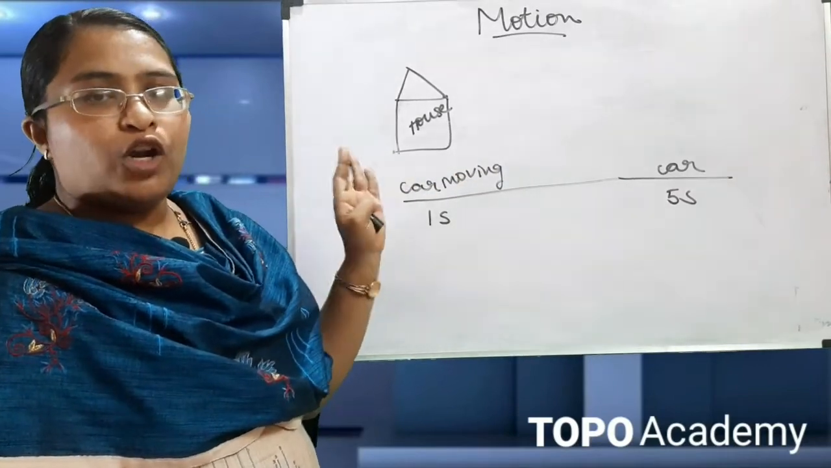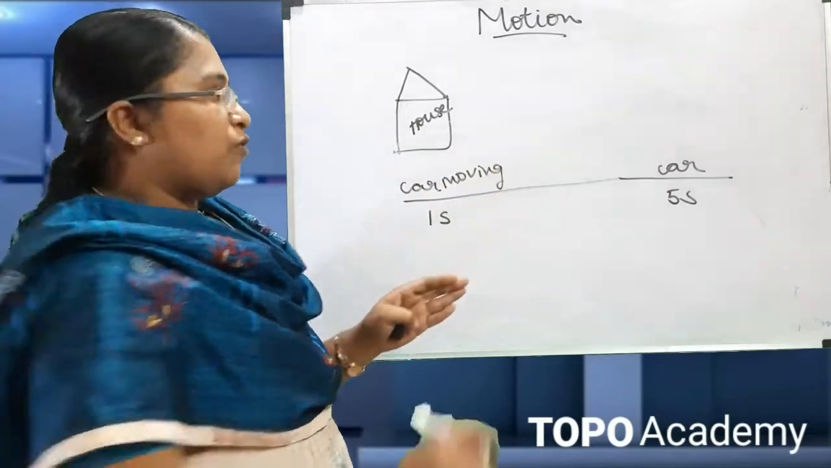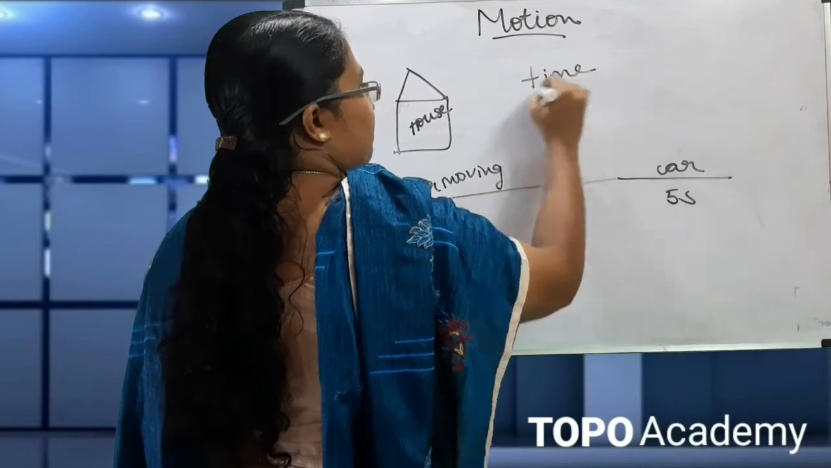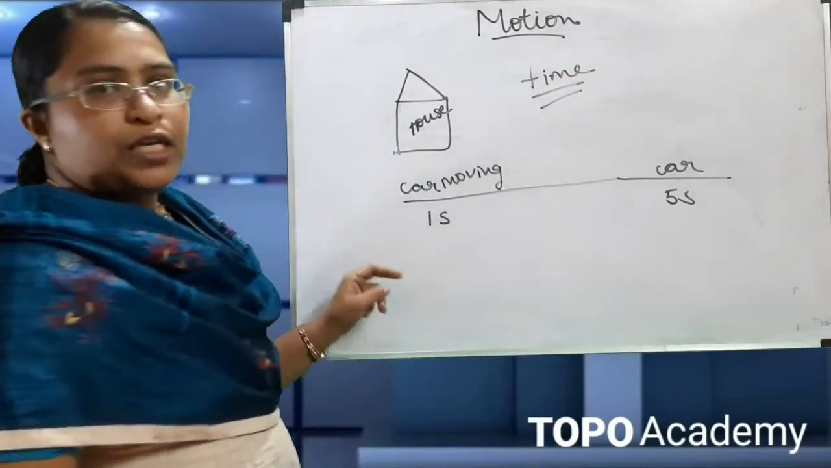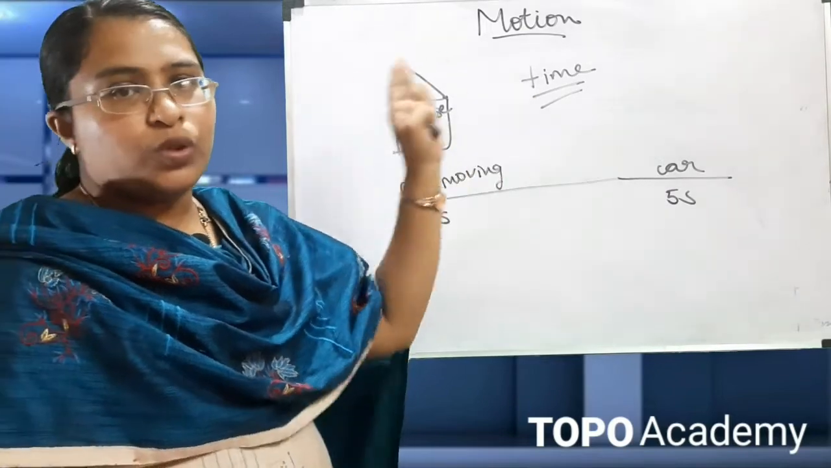So when an object is moving, what happens? The object is changing its position with the time. So that is known as motion. Whenever an object is moving, it changes position with respect to time.